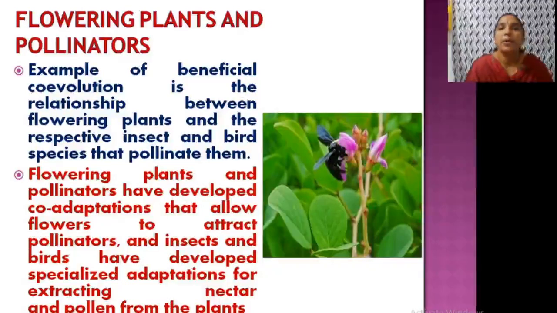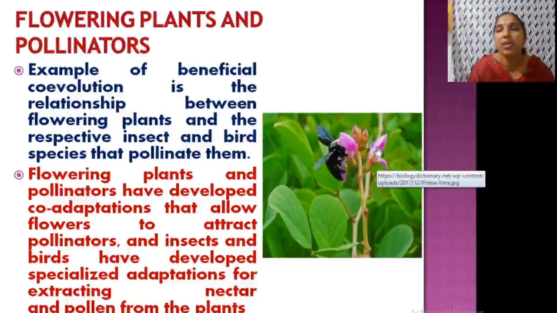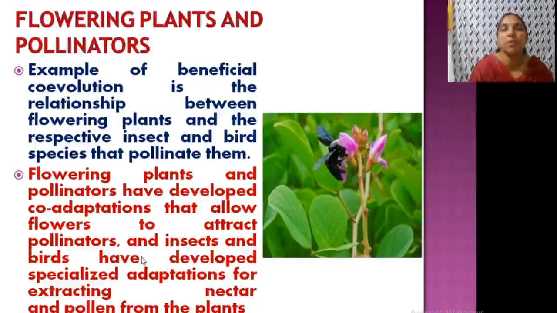Clear? Now, flowering plants and pollinators: great examples of beneficial co-evolution is the relationship between flowering plants and insects. Okay, insects and birds, they are the beneficial co-evolution. See, this flower came here to take nectar from the plant. Then pollinators developed co-adaptations. So, both develop co-adaptations that allow flowers to attract pollinators, and insects extract nectar from the plants. Some of the Fabaceae plants have butterfly-like flowers. So, that attracts insects. So, they both develop some special features. Clear?